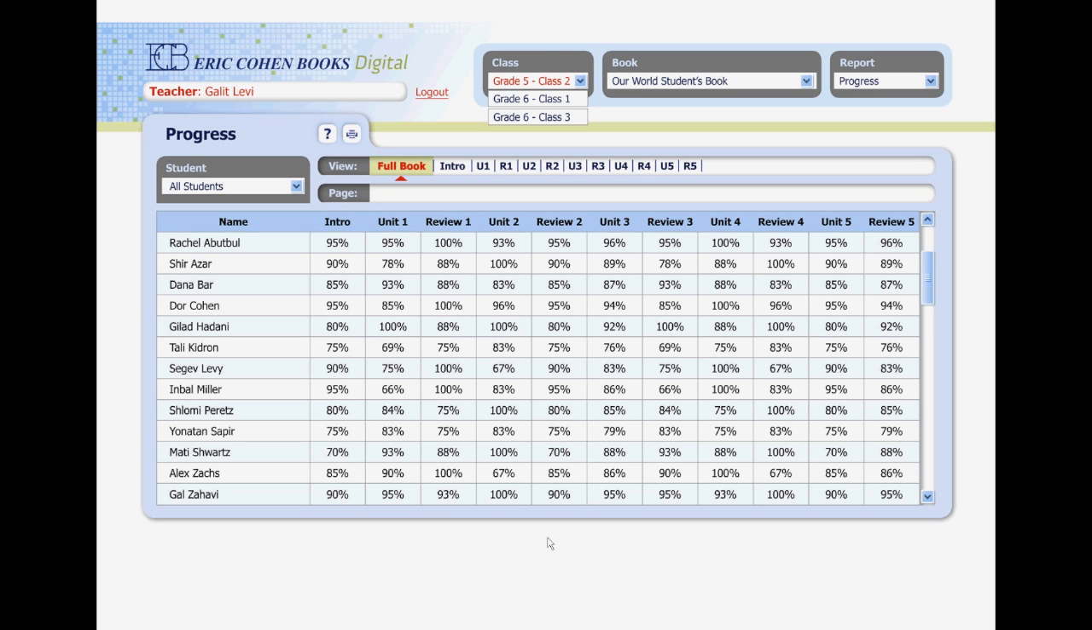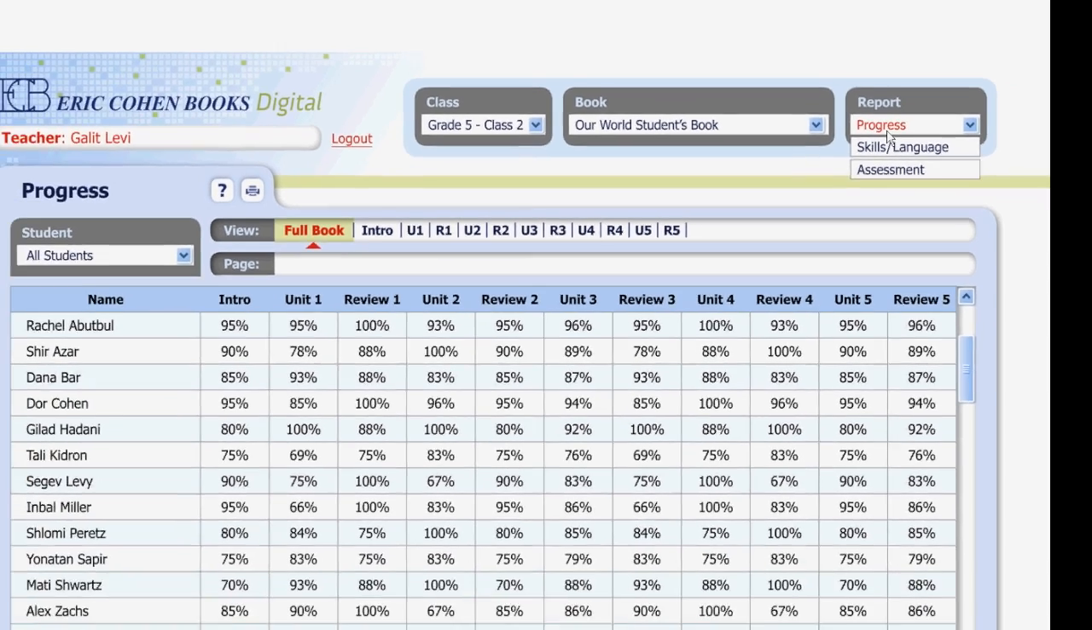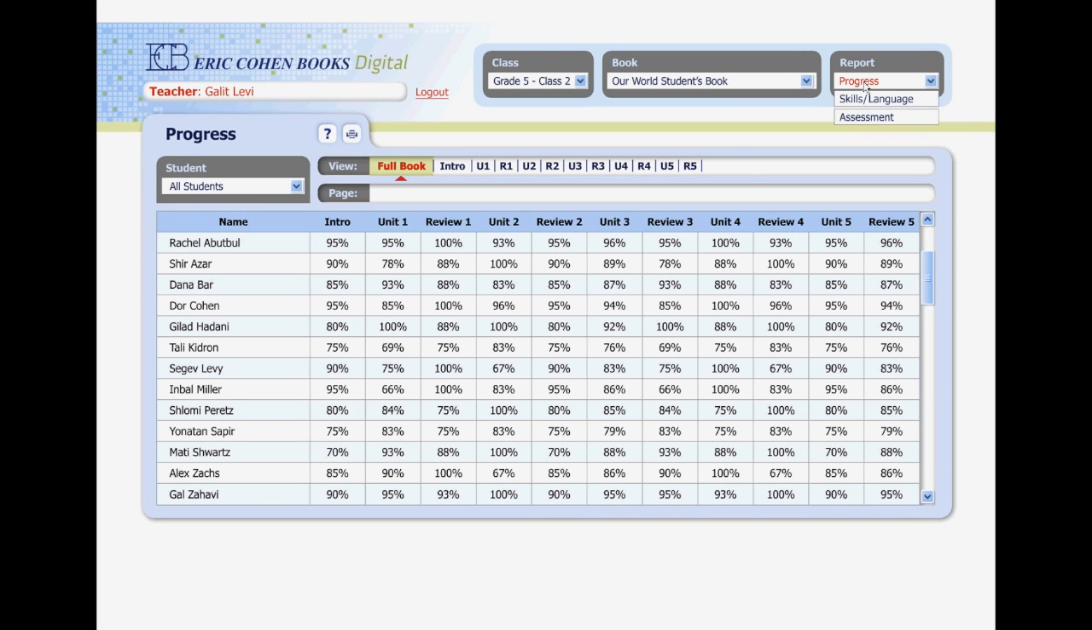Great! And now, let's look at our amazing LMS. A teacher can choose from her list of classes, from her list of books, the student's book or workbook, and the type of report she wants to see. There are 3 kinds of reports: progress, skills and language, and assessment. Let's look at the different kinds of reports.